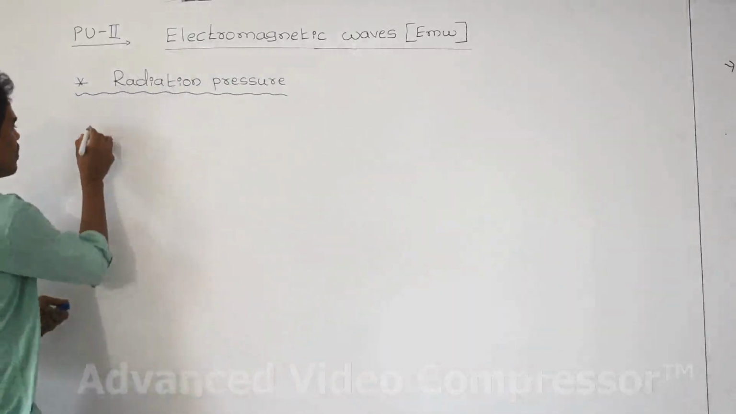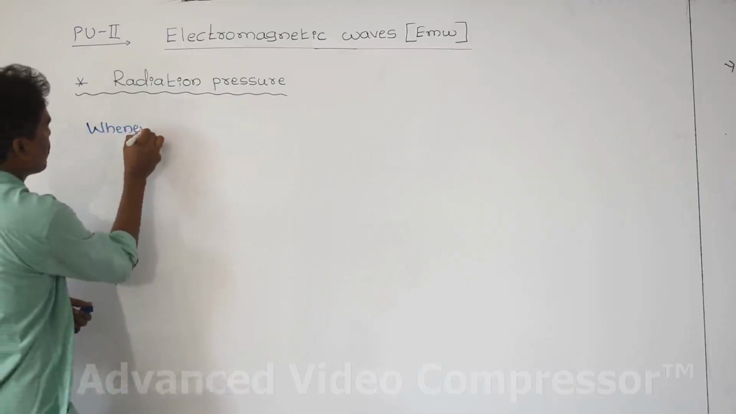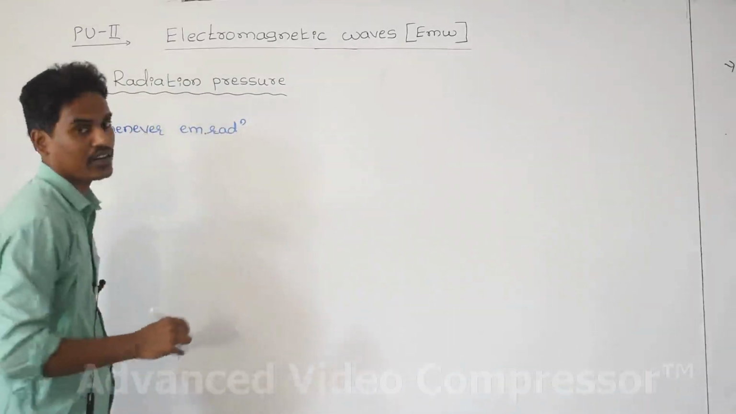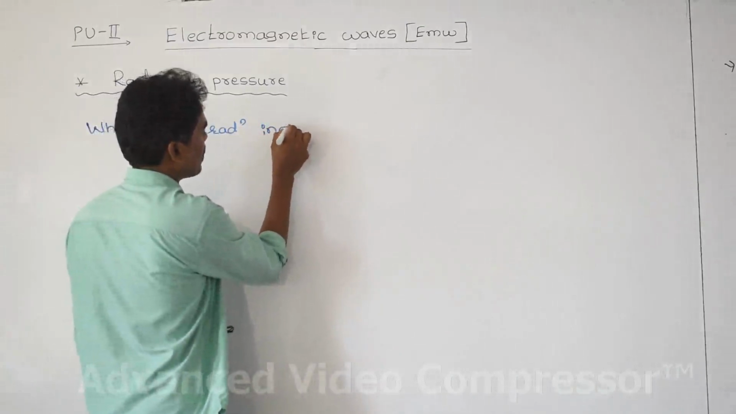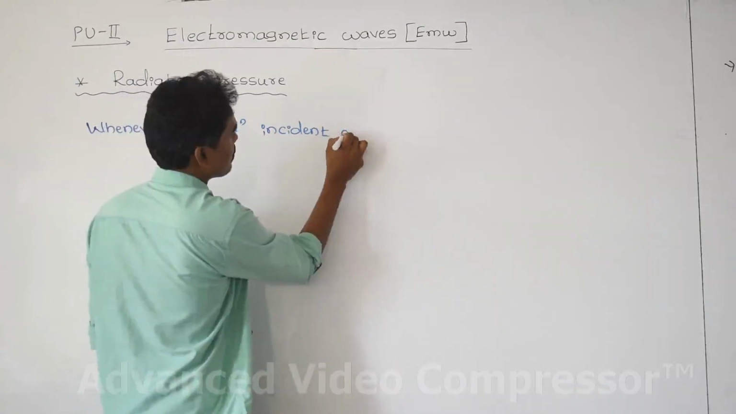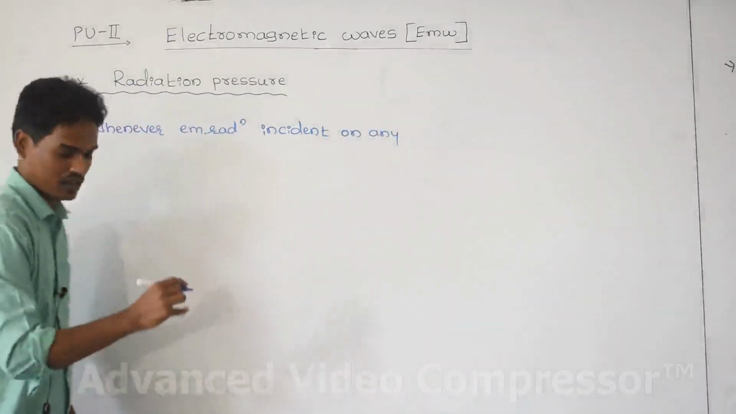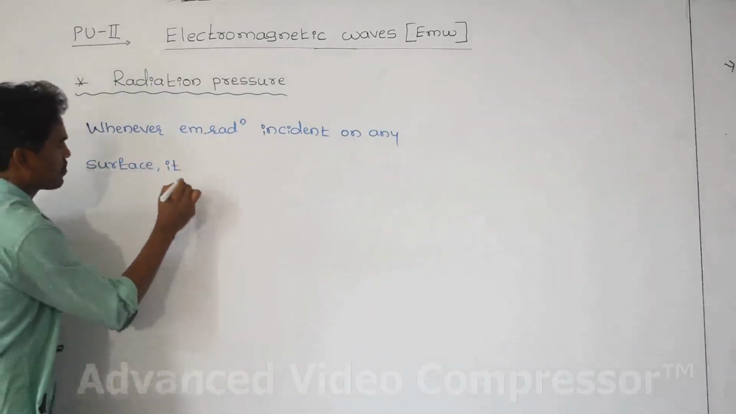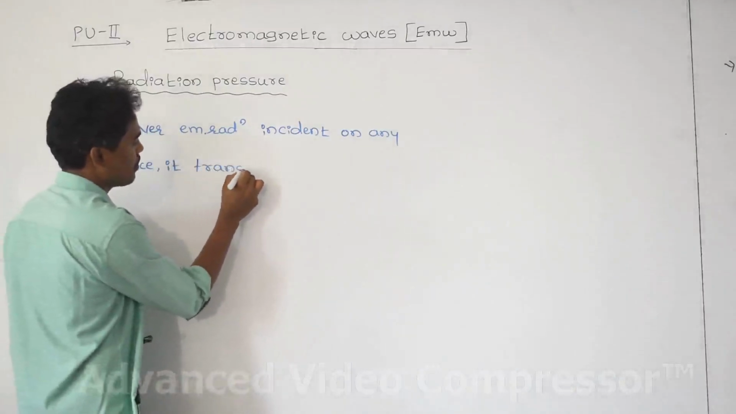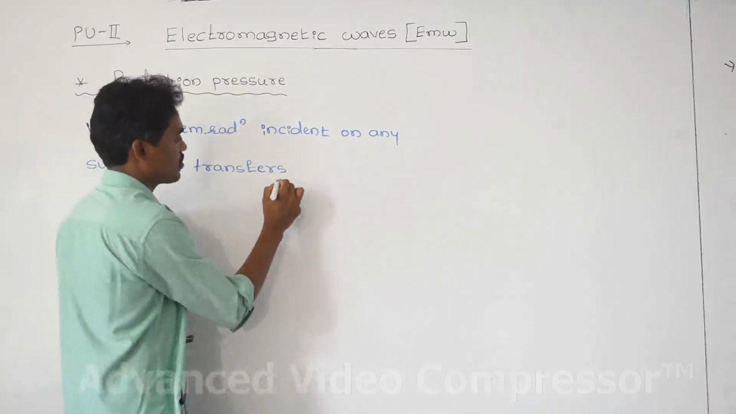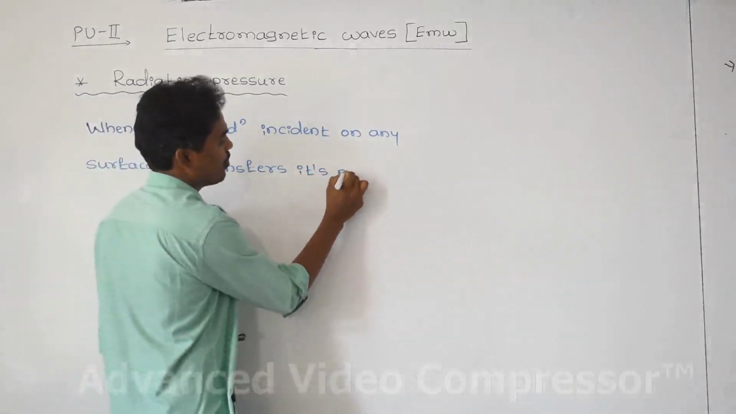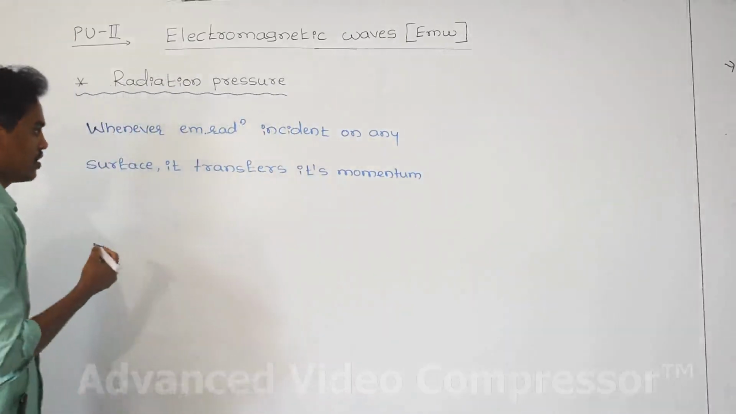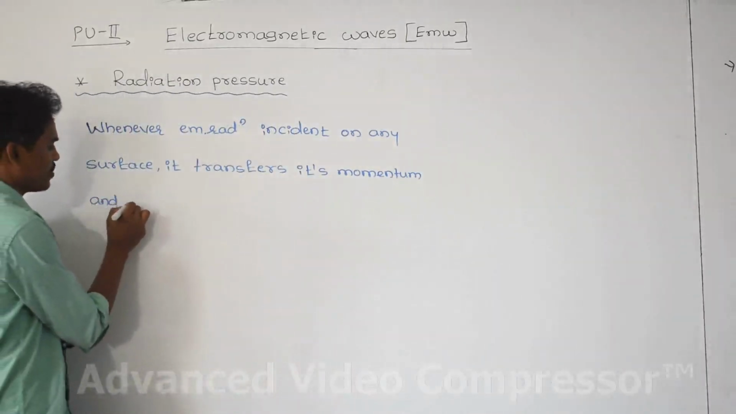What is the definition? Whenever electromagnetic radiation is incident on any surface, it transfers its momentum and energy, because the electromagnetic radiation has momentum as well as energy.